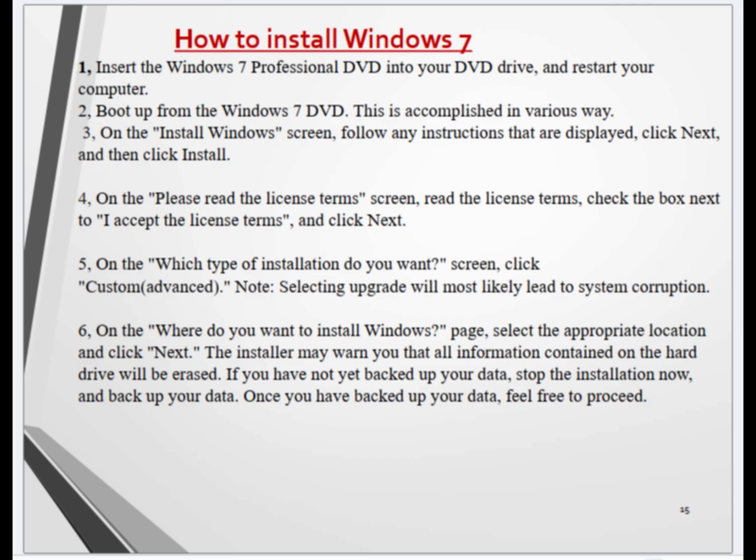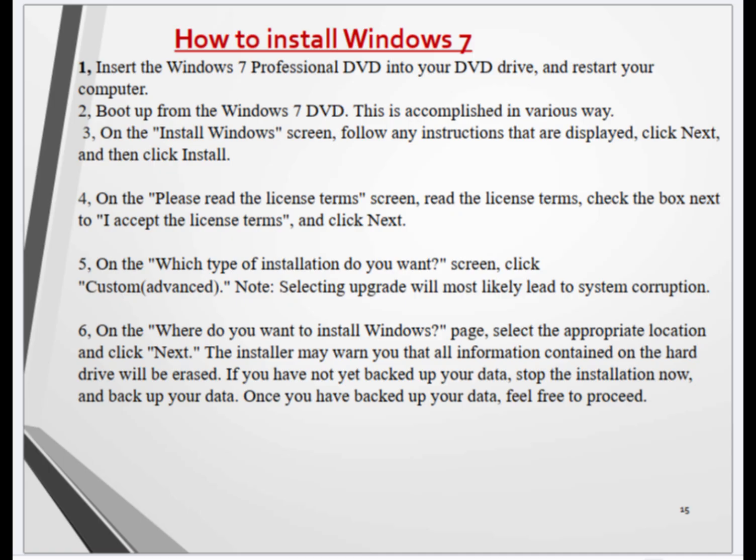14. How to install Windows 7. 1. Insert the Windows 7 Professional DVD into your DVD drive, and restart your computer. 2. Boot up from the Windows 7 DVD. This is accomplished in various ways. 3. On the Install Windows screen, follow any instructions that are displayed, click Next, and then click Install.